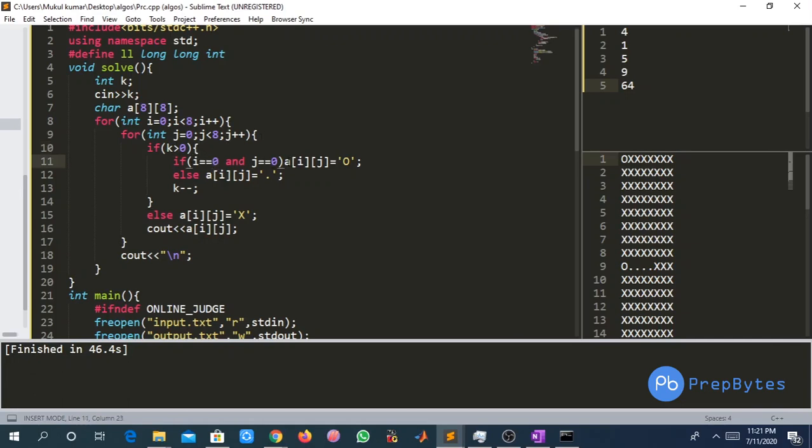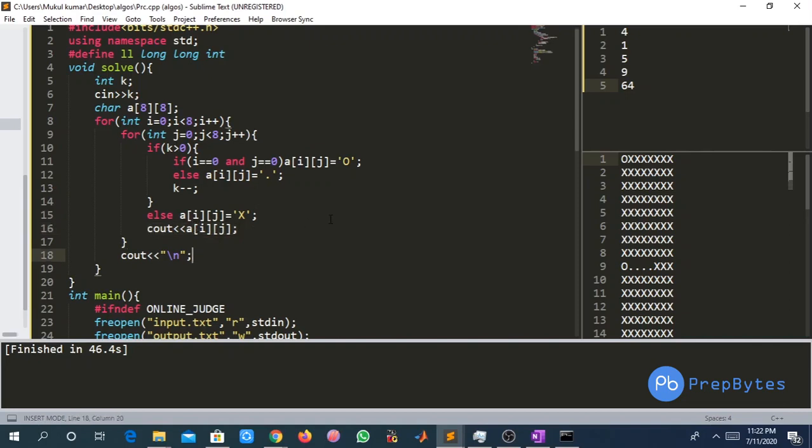So we will check if i equal to 0 and j equal to 0. So we will say that this cell is going to be the initial position of the king, and all other cells Saif can go, and we will reduce k by 1. Else if k has become 0, we have to block all other cells. So we are here blocking all other cells, and here we are printing the configuration.